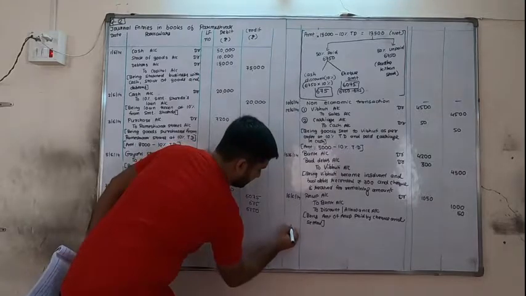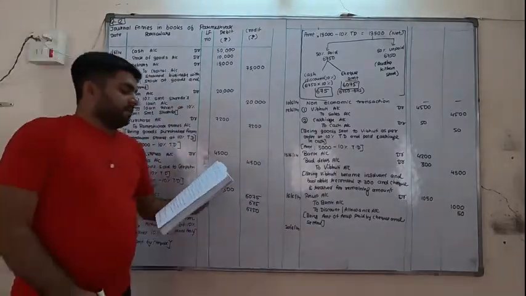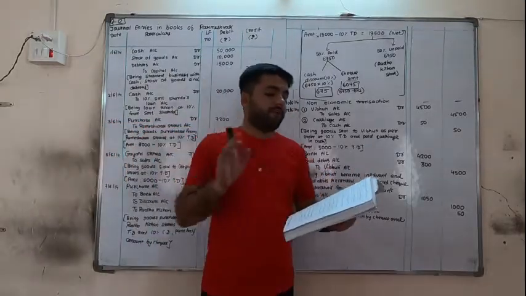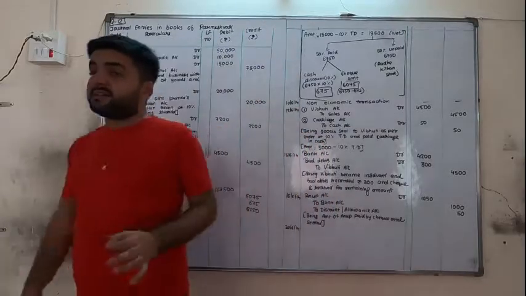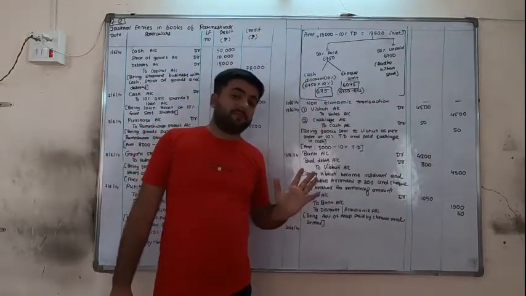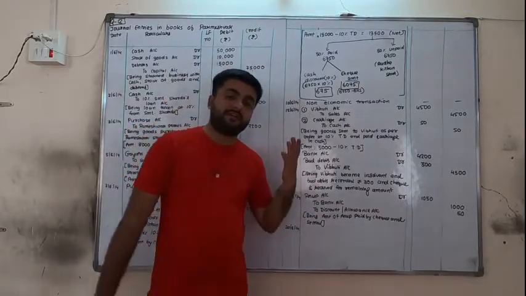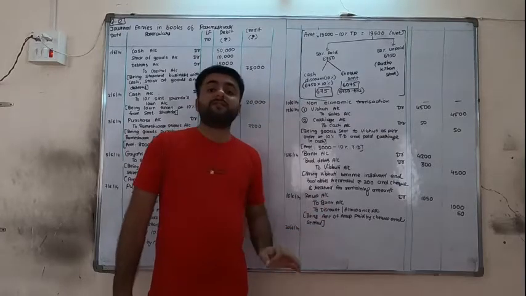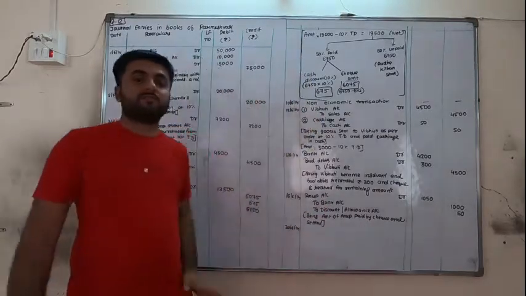Last transaction is on 20th June, so 2,640. Received 1,500 for return of bad debts of Imandar. So we are receiving money from the bad debts which we have recorded in the past. So we are receiving the money, so cash is coming in, cash account debit. We are receiving money from Imandar of past bad debts. So Imandar's account is not to be recorded.